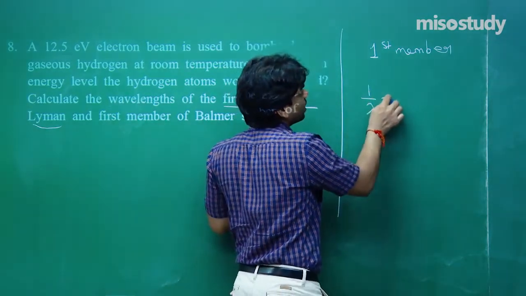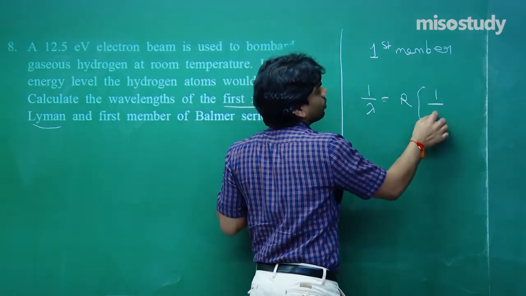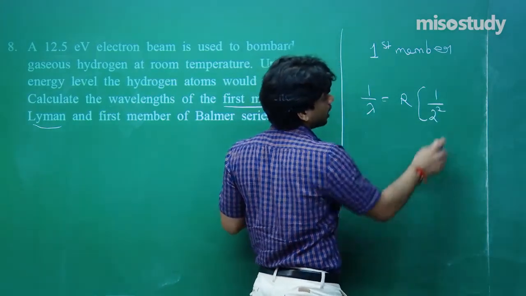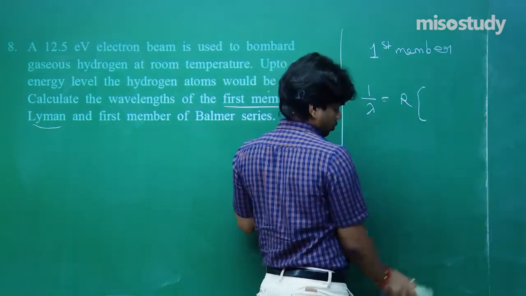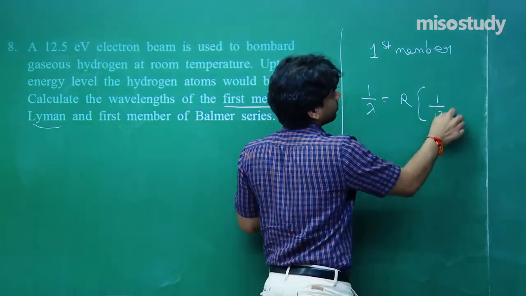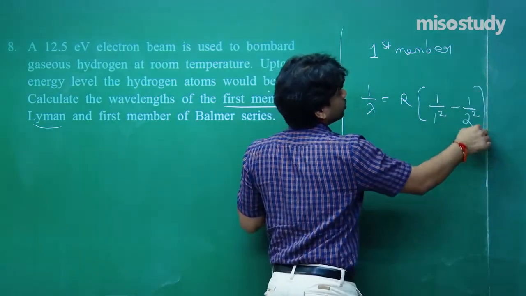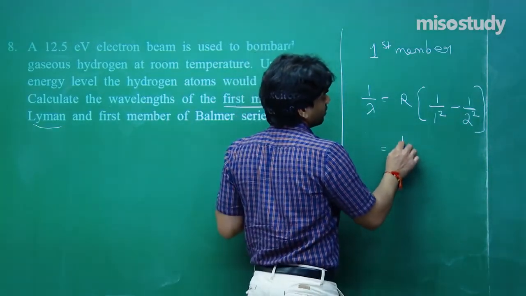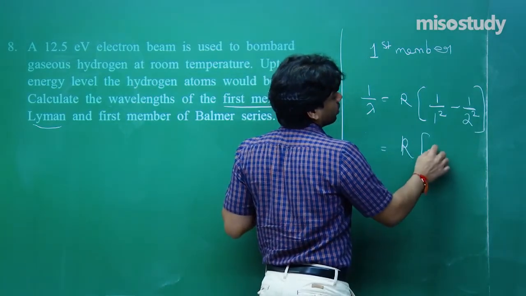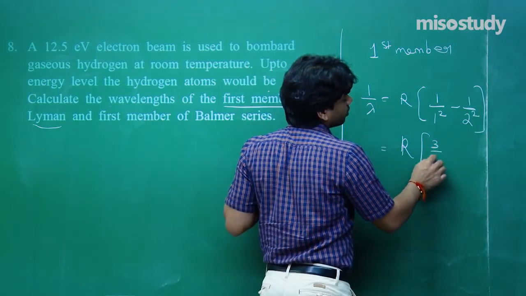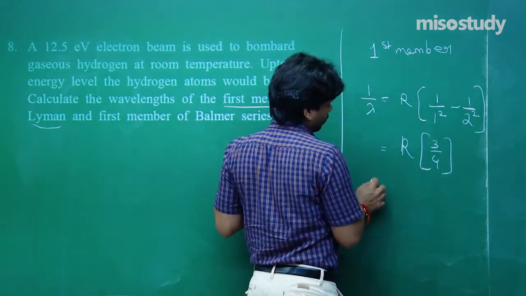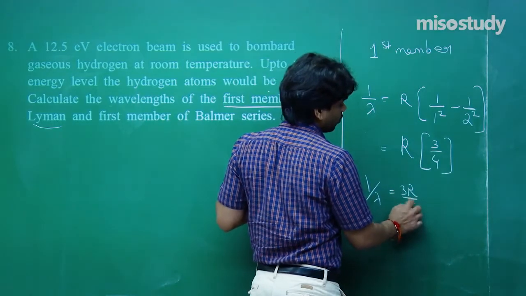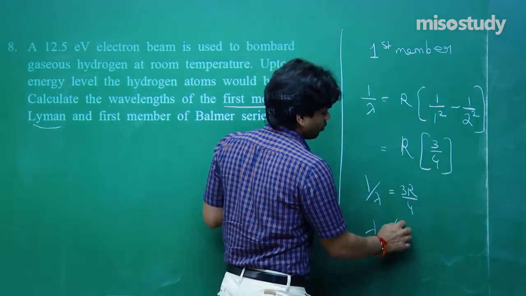So 1 by lambda is equal to R, 1 by n1 square minus 1 by 2 square, as it transits from the second orbit. So we are going to get this as R, and 1 minus 1 by 4. So we are going to get 3 by 4. This is what you are going to obtain. So finally 1 by lambda is equal to 3R by 4, or lambda comes out to be 4 by 3R.